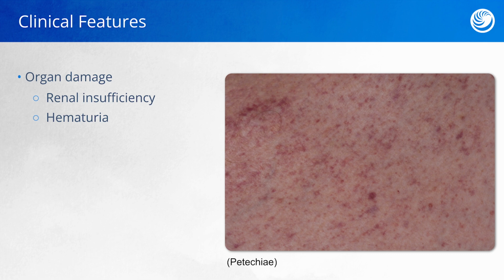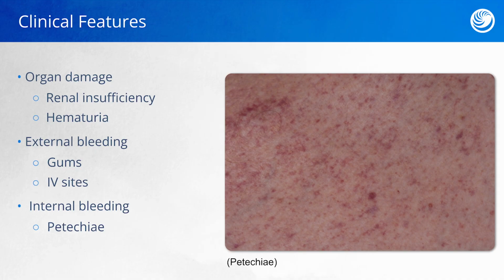Once the clotting factors have been used up and clients are beginning to bleed uncontrollably, you may see bleeding from the gums or the IV sites. You could also see it coming from the nose. As you can see in the image here, petechiae occurs. Petechiae is simply just little spots of bleeding under the skin. Ecchymosis or bruising can also occur.